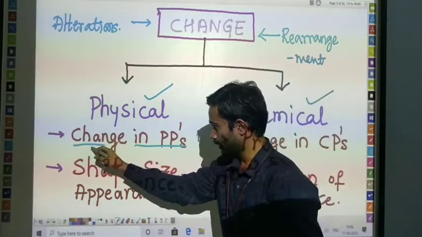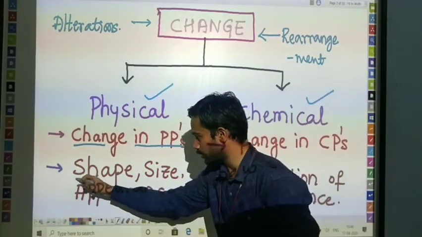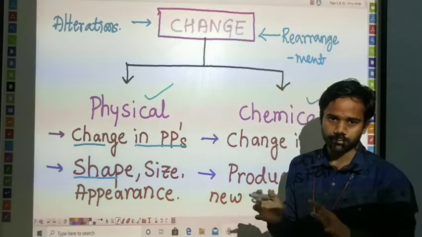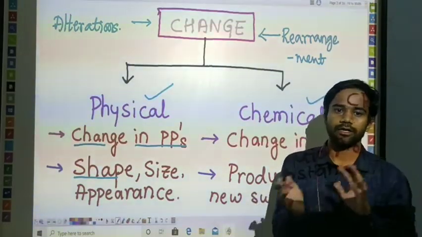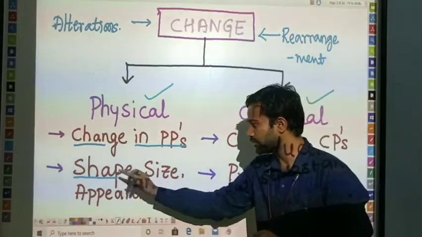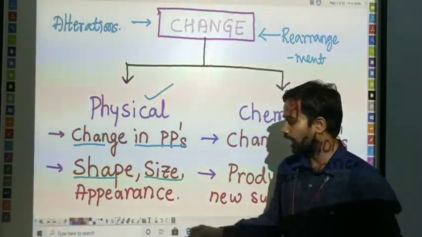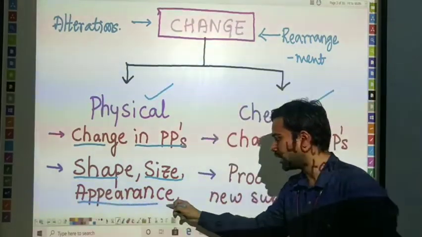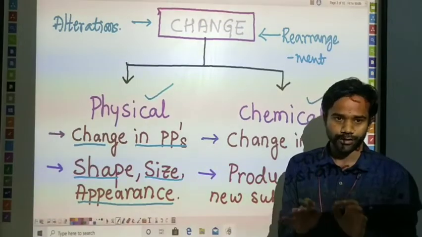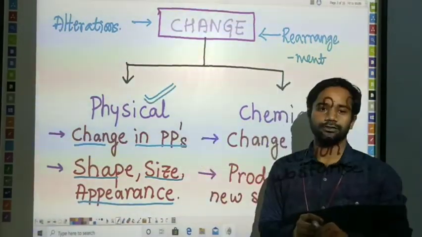What are the physical properties? Change in shape, change in size, and change in the appearance of the previous substance. That is known as physical change.